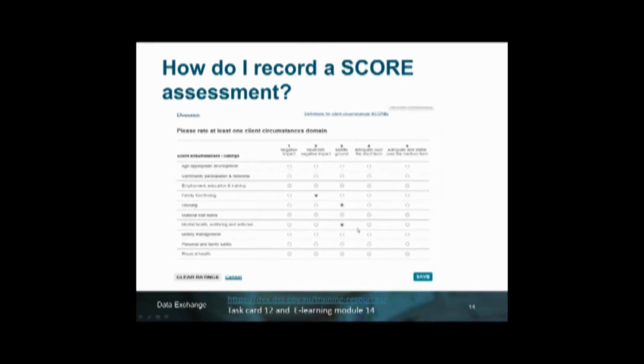Task card 12 and the e-learning module number 14, entitled Add a Score Assessment, provide further instruction and information on how to record a score assessment. So again, this is what SCORE looks like in the portal. If you have your own system and SCORE has been adapted, it could look different. Organisations that are in the partnership approach have let us know that in terms of time, it takes more time to set up SCORE, to discuss and decide which domains to use and collect, than the actual recording of the score. Appendix B provides further guidance on the input of SCORE into the system, and this will assist your organisation in getting that conversation and decision moving.